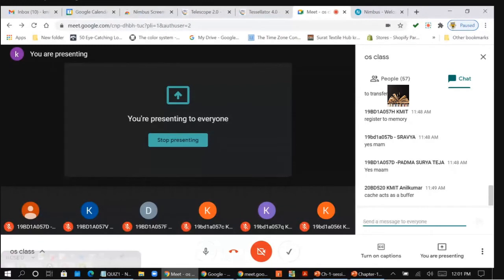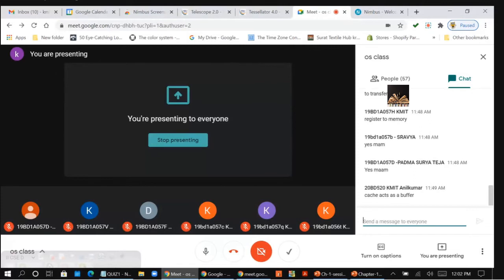Then the device controller examines the content of these registers to determine what action is to be taken. As I told you, the driver will load the registers, and based on the registers, the device controller understands which operation has to take place, whether it is a read operation or a write operation.